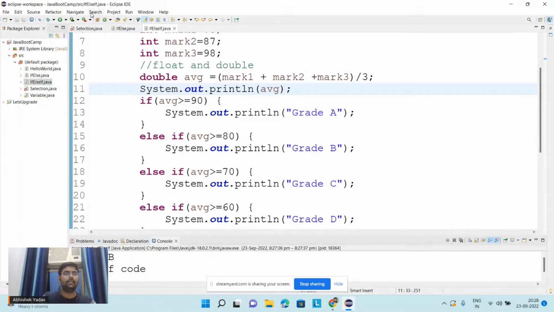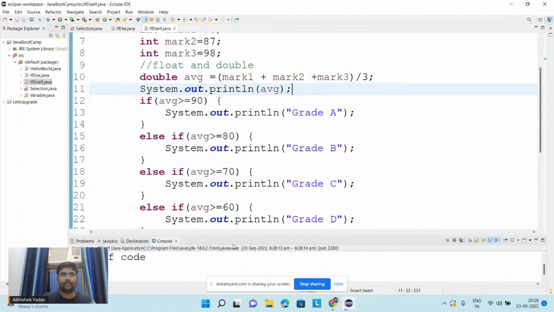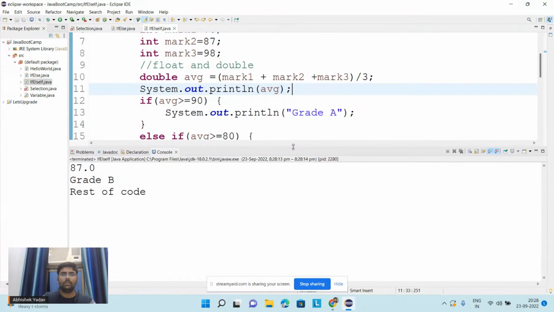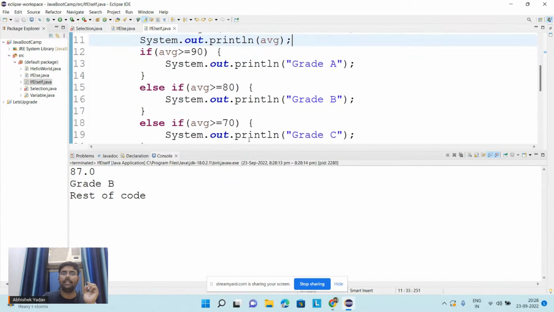Yes. Let's try to run the program here. Run. So what output am I getting? Here, guys, you can see the average is 87.0. That's why it is grade B.